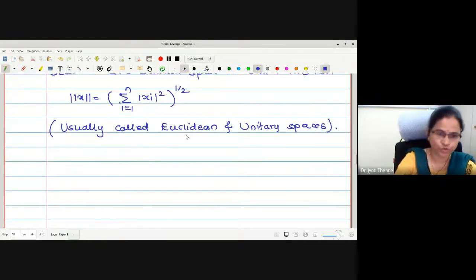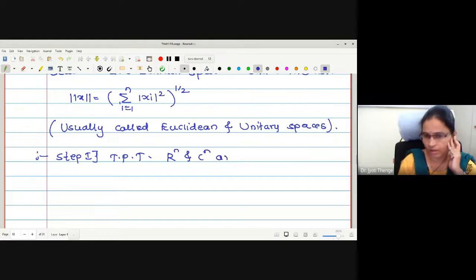The second condition is to prove completeness. Shall I write my step 1 then? What to prove in step number 1? To prove that Rn and Cn are normed linear spaces.